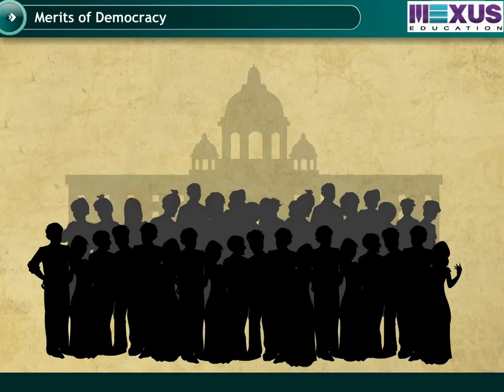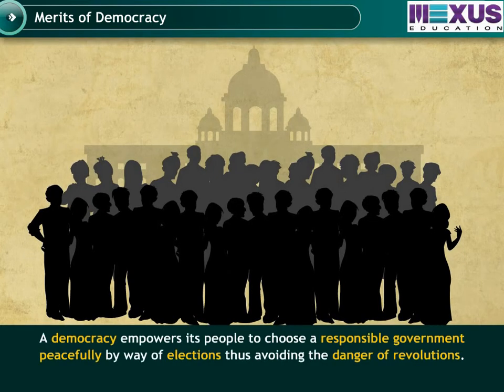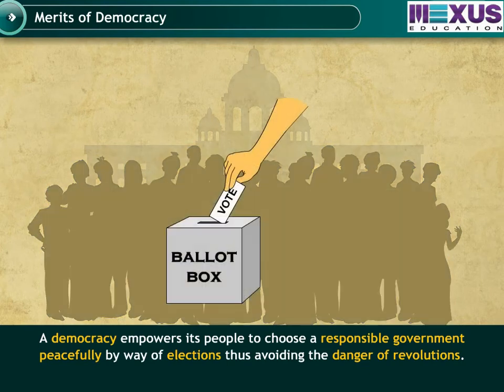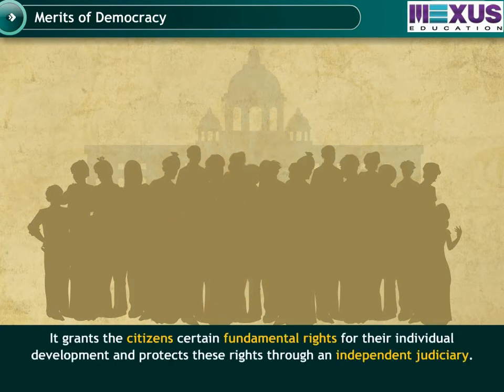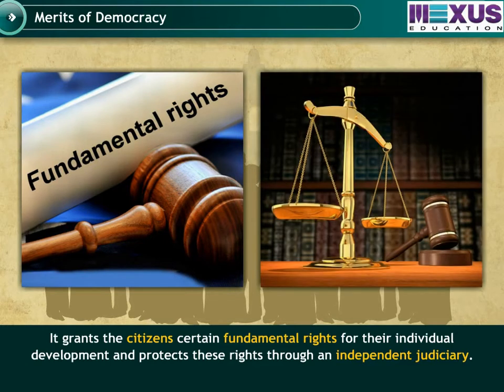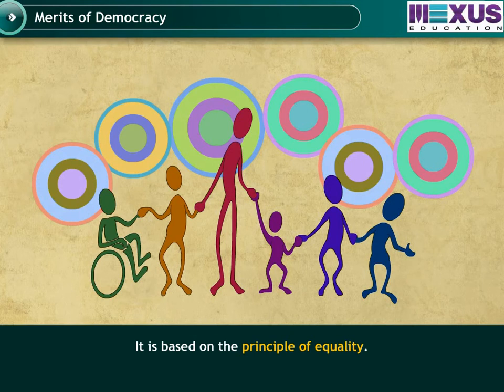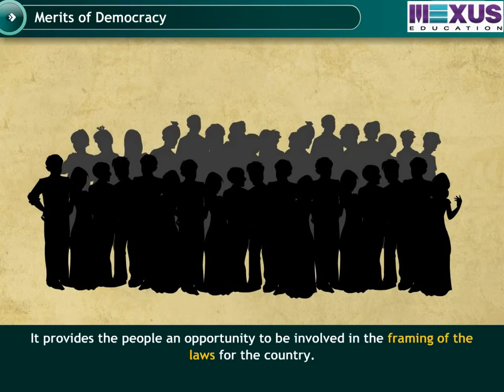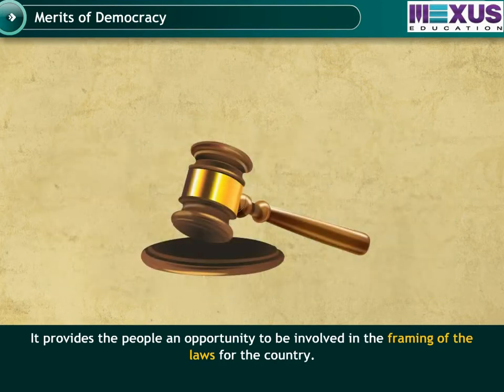Now, let us take a look at some of the merits of democracy. A democracy empowers its people to choose a responsible government peacefully by way of elections, thus avoiding the danger of revolutions. It grants the citizens certain fundamental rights for their individual development and protects these rights through an independent judiciary. It is based on the principle of equality. It provides the people an opportunity to be involved in the framing of the laws of the country.